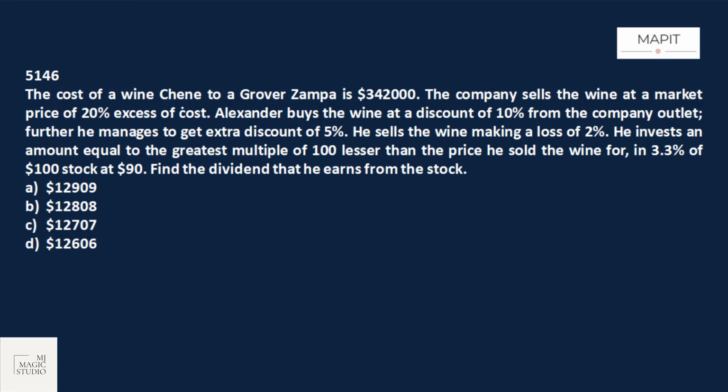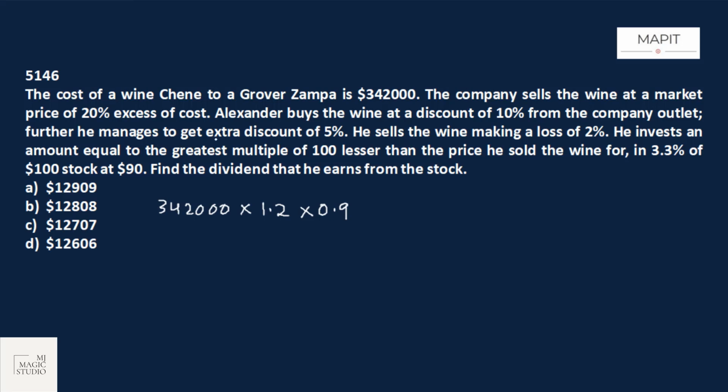The cost of a wine to a grower is $342,000. The company sells the wine at a market price of 20% in excess of cost. That means the selling price would be 342,000 increased by 20%, into 1.2. Alexander buys the wine at a discount of 10%. That means he has paid 90% of this. Discount is 10%, so the only payment is 90% of the marked price from the company outlet.